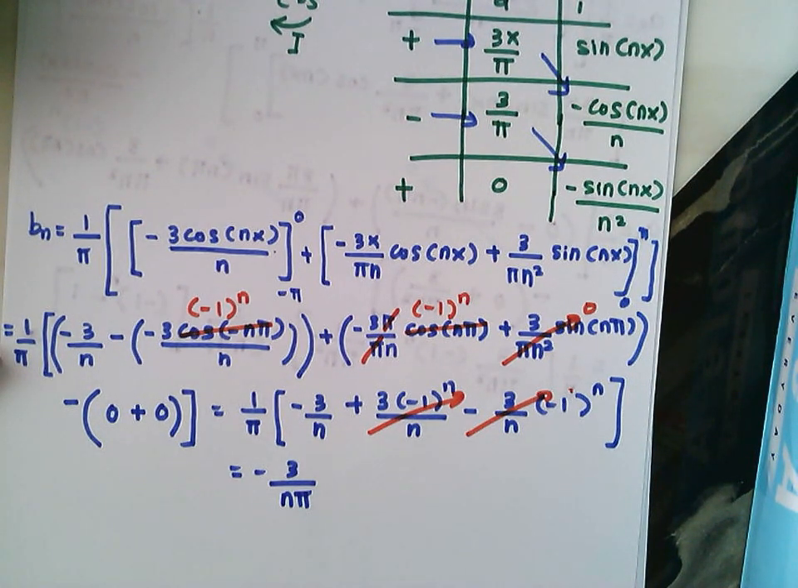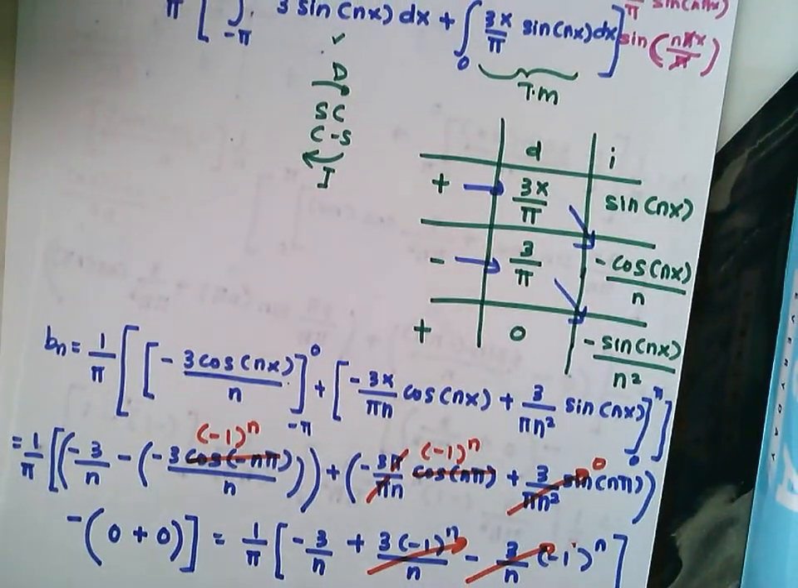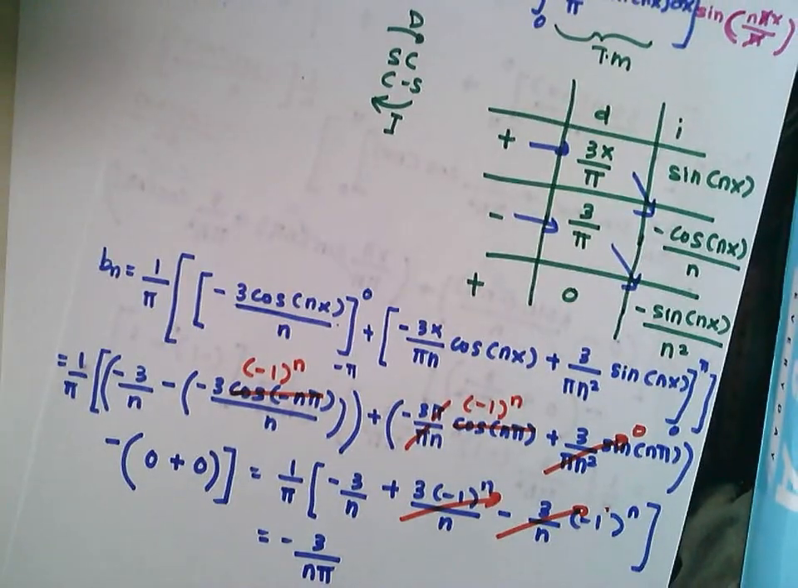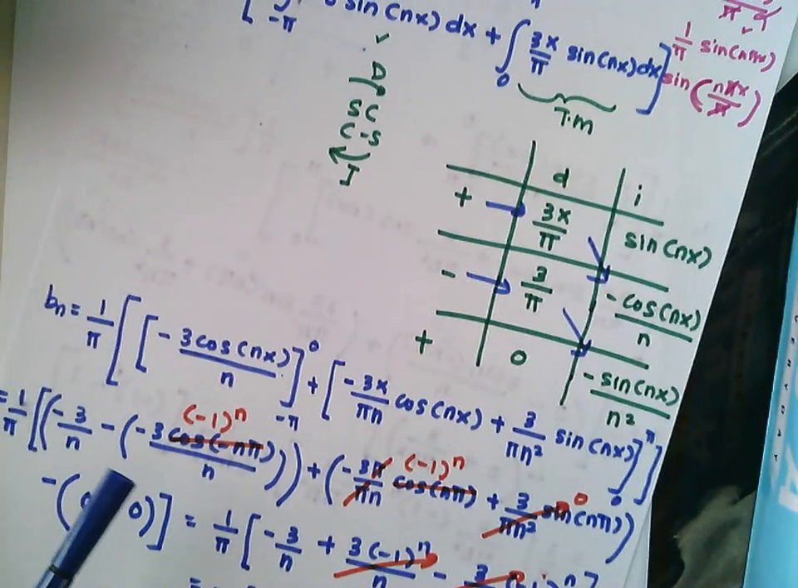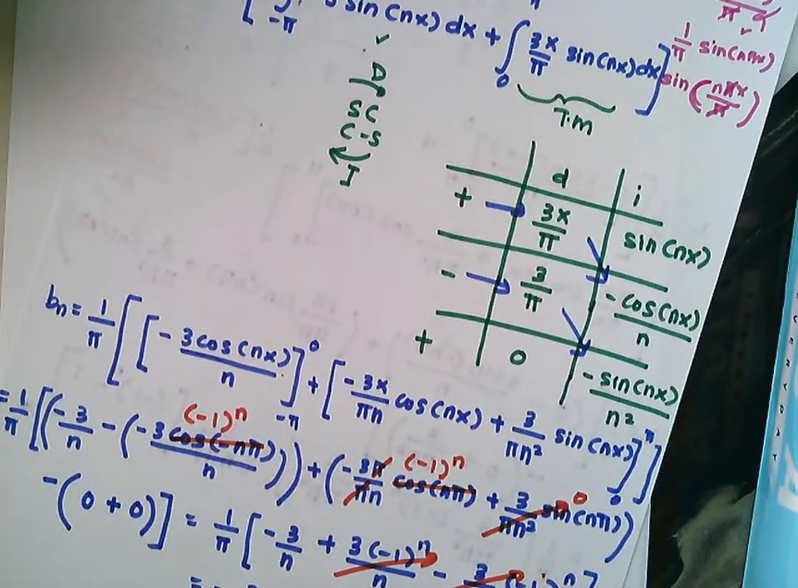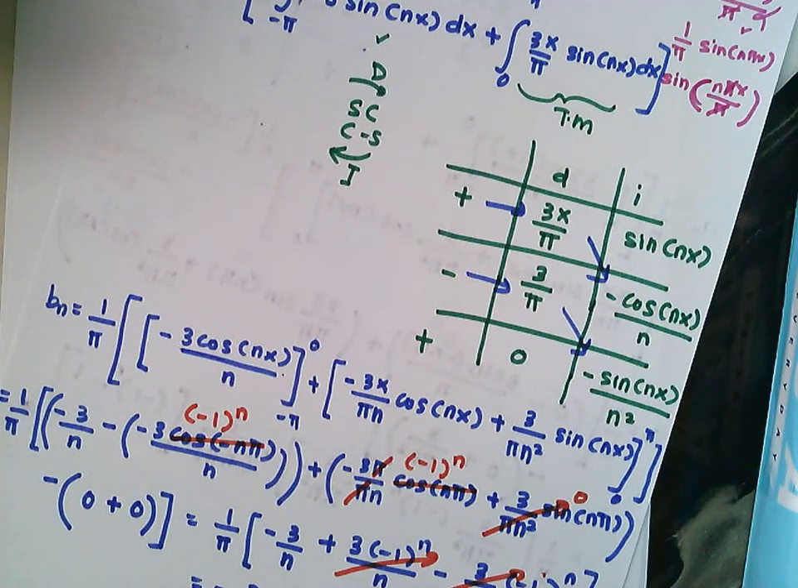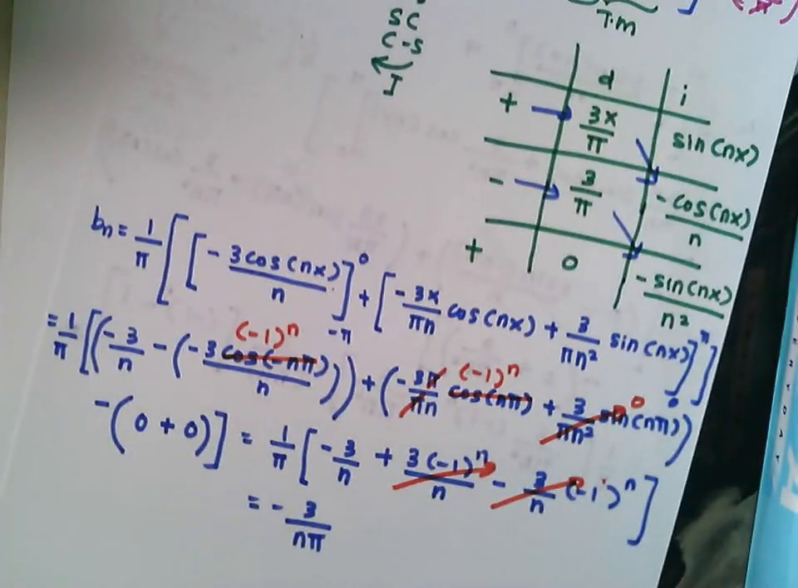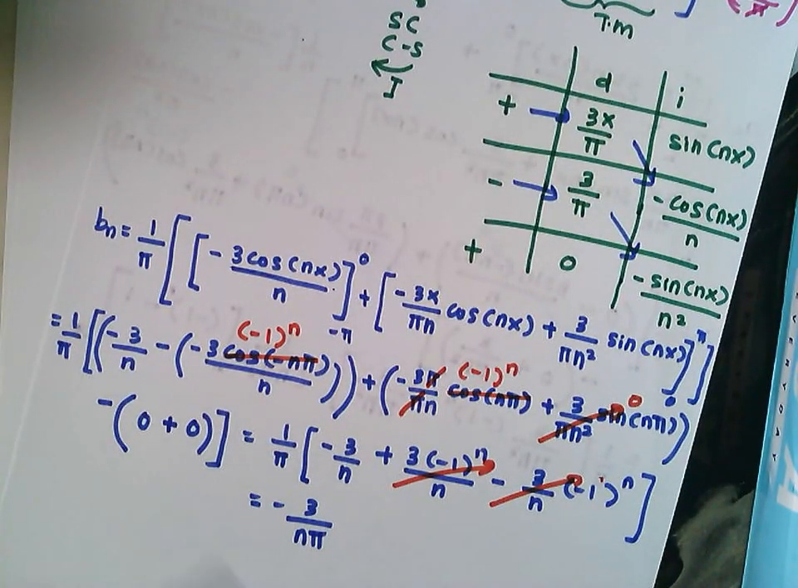Sometimes you will also end up with the answer equal to 0. So don't panic. If you calculate your a naught or your an or your bn, one of these Fourier series coefficients, and you get 0, that's okay, because in some cases your bn is equal to 0 or your an is equal to 0. So now you already have your a naught, your an and your bn.